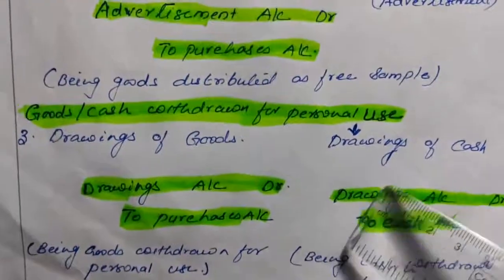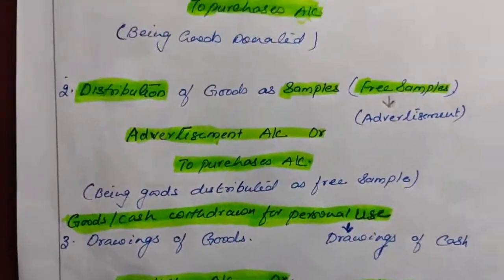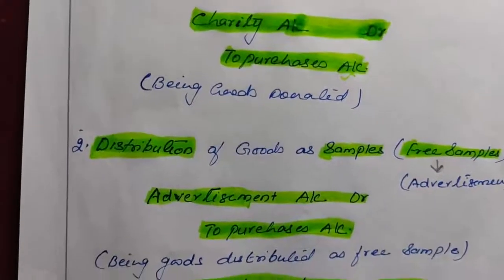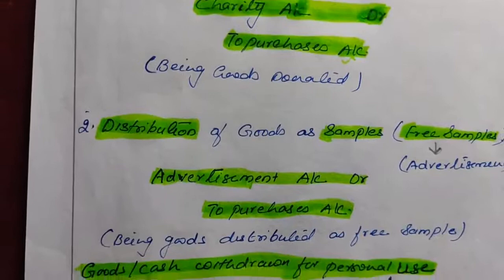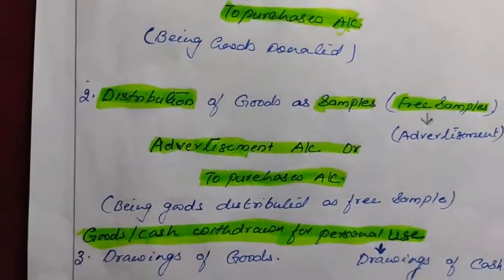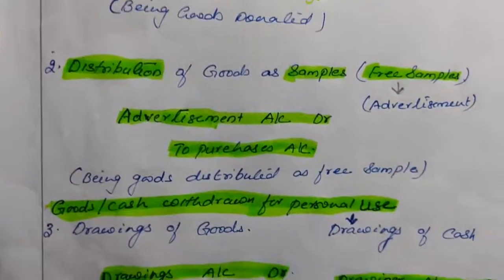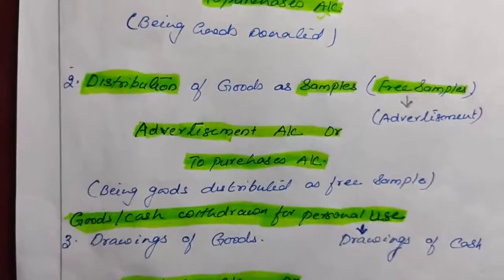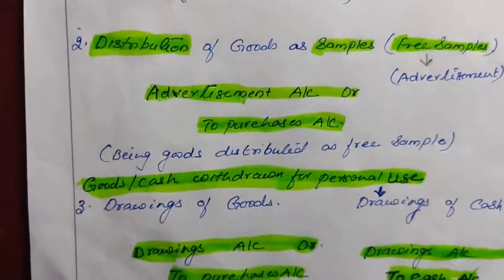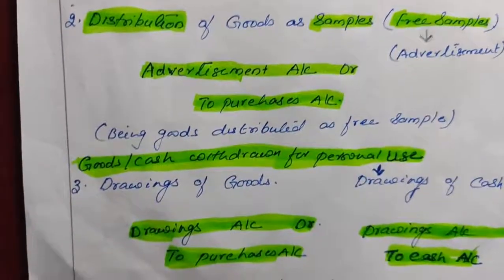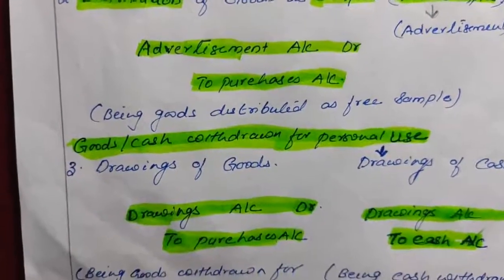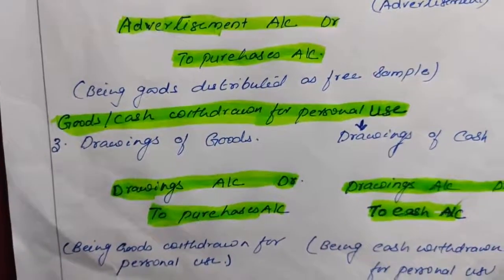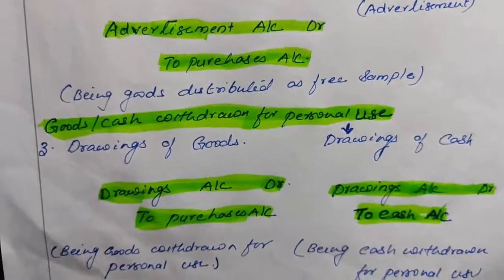So here we have learned three things. One, donation. Donation goes under which head? Charity. And if goods is given as donation, or it is distributed as free sample, or it is withdrawn for personal use, purchases account will be credited. If it is donation, charity will be debited. If it is free sample, advertisement account will be debited. If it is for personal use, drawings account will be debited. Okay, now let's see the other entry.